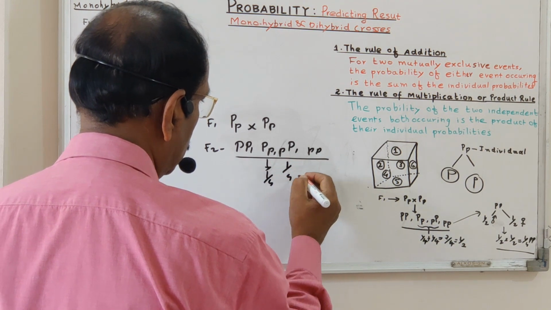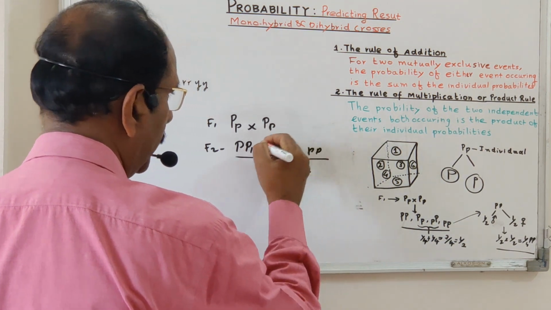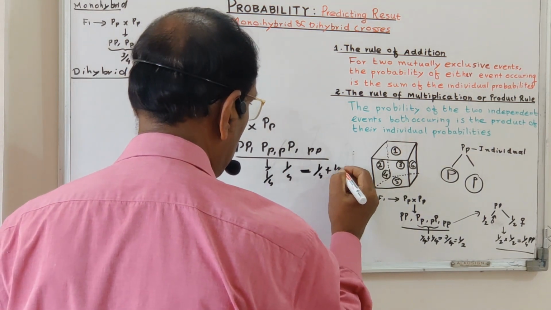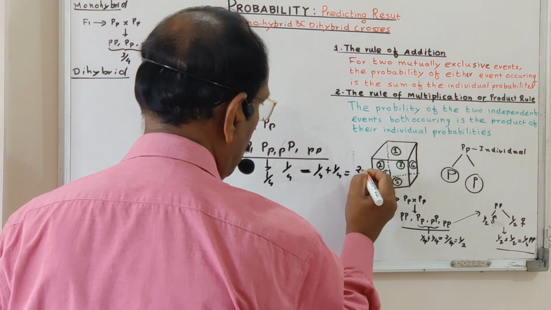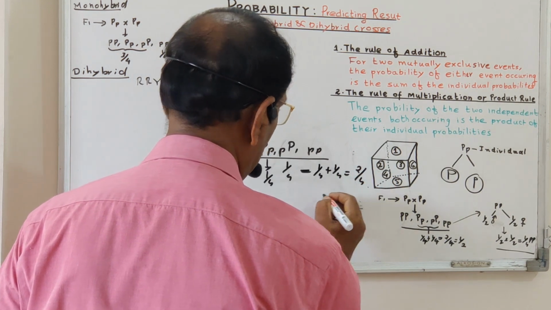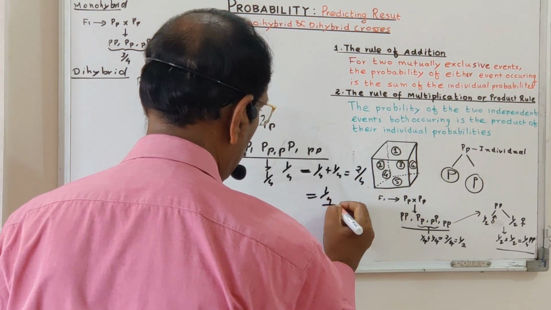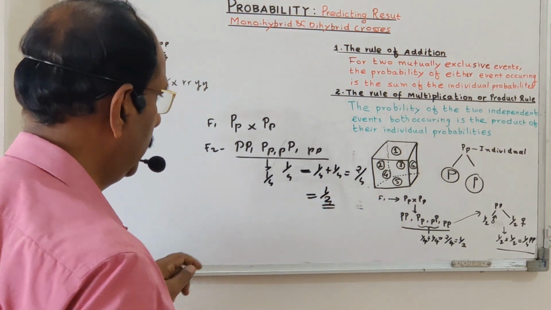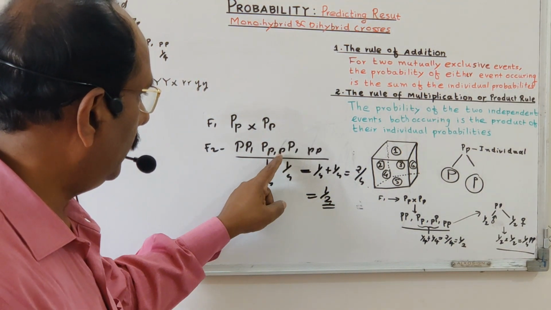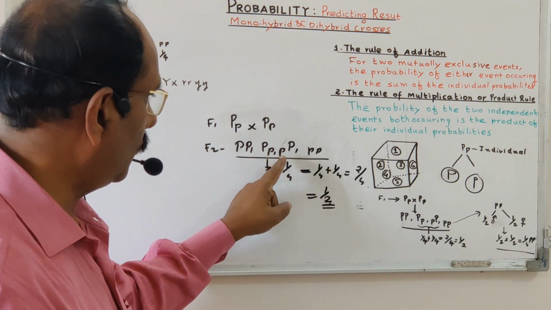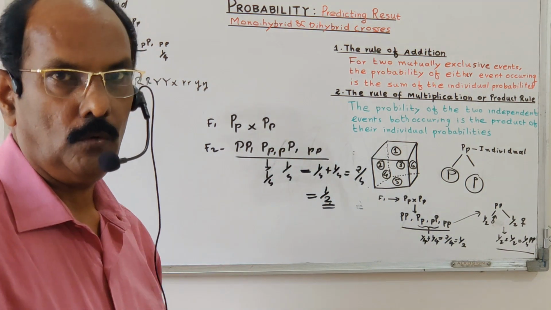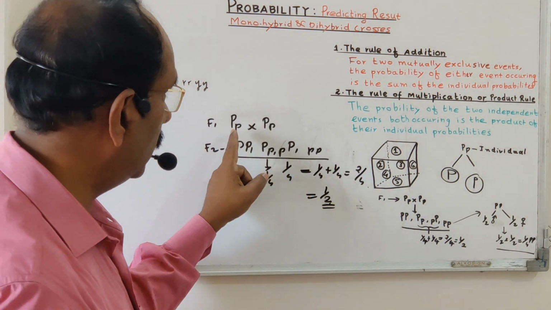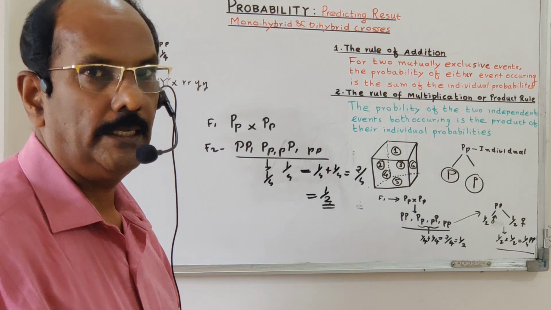So the probability of these two appearing in the F2 generation is 1 upon 4 plus 1 upon 4, equal to 2 upon 4, which is again 1 upon 2. So the possibility of appearing Pp is only 1 upon 2, that is 0.5, a half. So the rule can be applied directly to genetical problems.